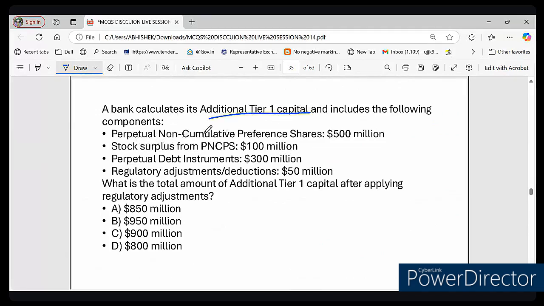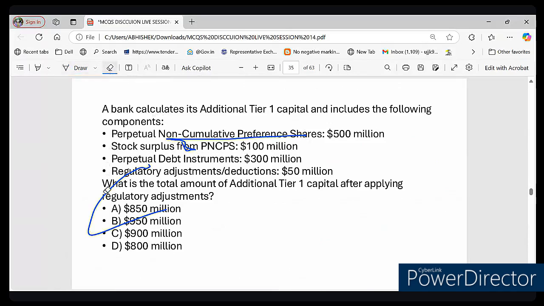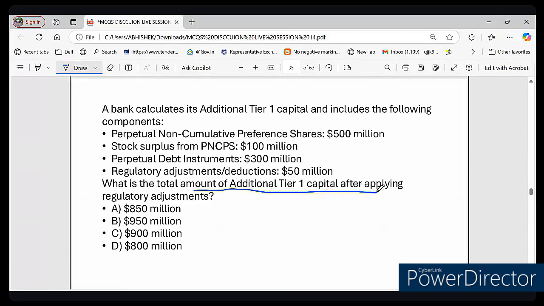PNCPS, perpetual non-cumulative preference shares. This is called PNCPS. How much is the PNCPS here? $500 million. And stock surplus from PNCPS is $100 million. Perpetual debt instrument, which is PDI, is $300 million, right? And regulatory adjustment or deduction is $50 million. The question asks what is the total amount of additional tier 1 capital after applying the regulatory adjustment. This is the question, right?